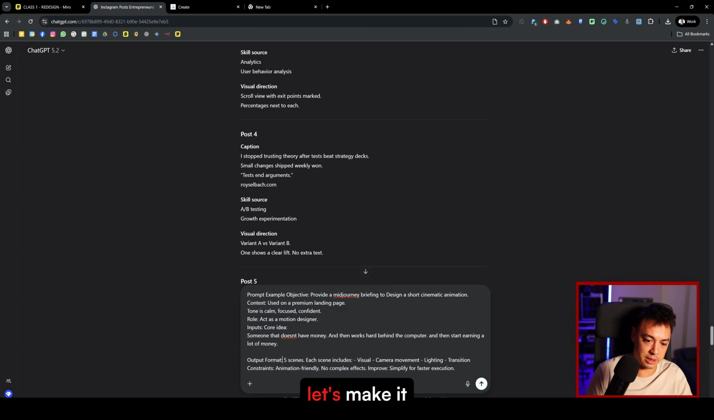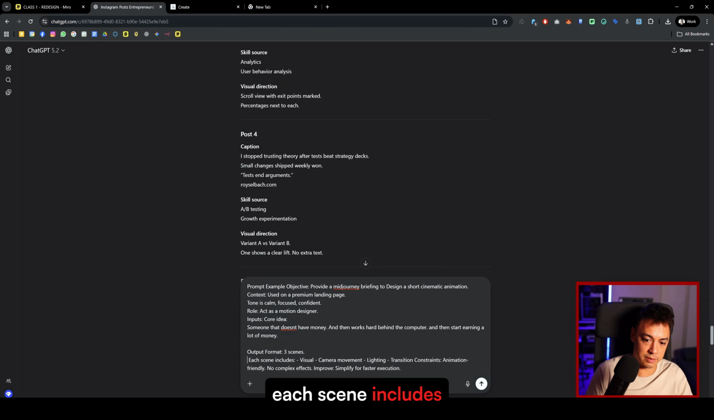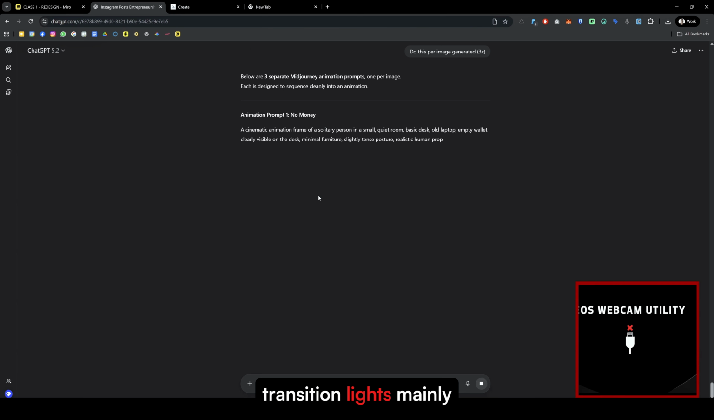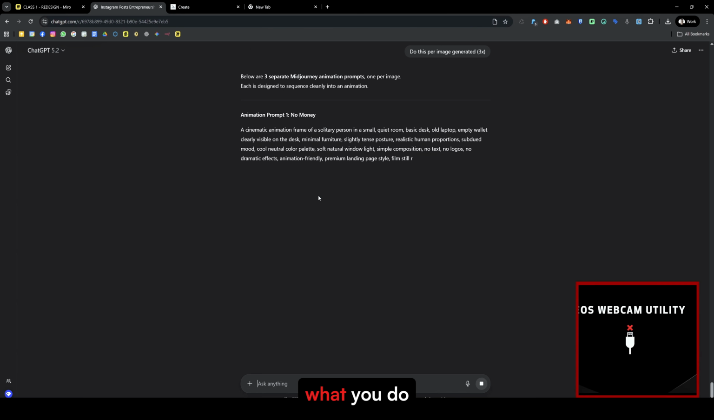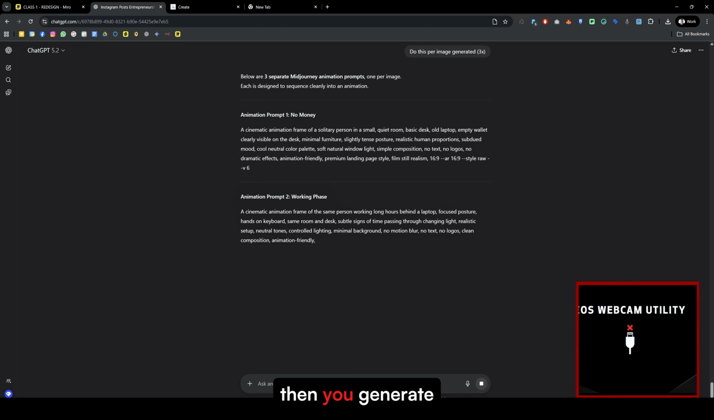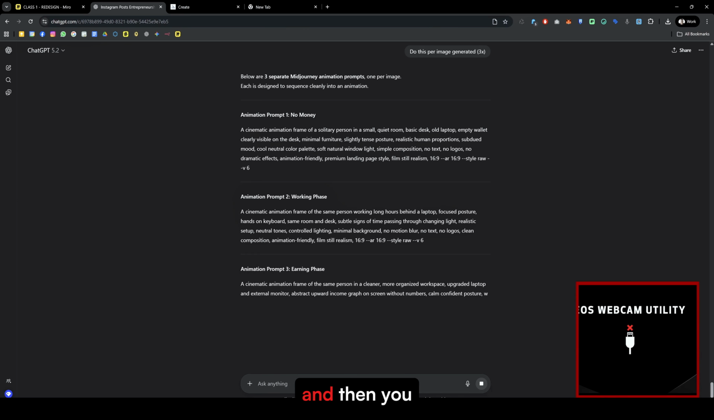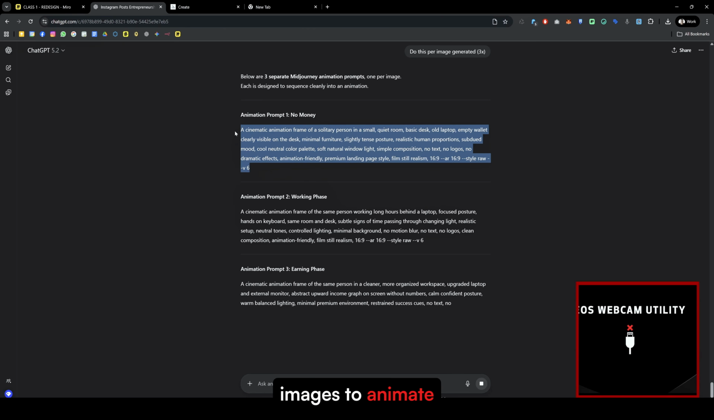Output, let's make it 3 different scenes. Each scene includes visual direction, transition lights. Mainly, the first step, what you do is basically come up with a general script. Then you generate the individual images, and then you create a script for these individual images to animate, right?